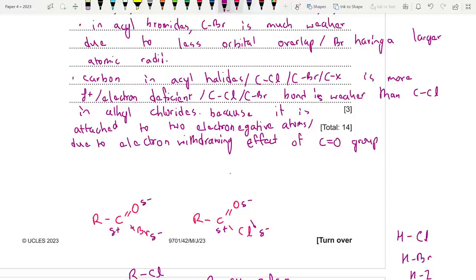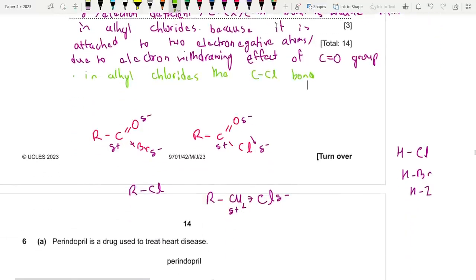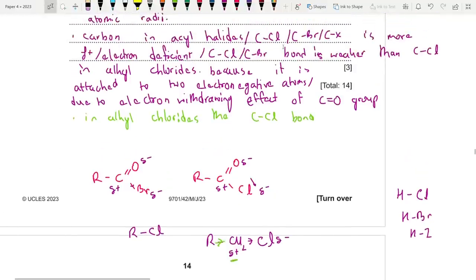So that is that. And finally, why are alkyl chlorides the hardest to break? Mainly because the C-Cl bond is strengthened in alkyl chlorides. Why? Because there is an alkyl group attached to the CH2, which makes this del plus less intense.